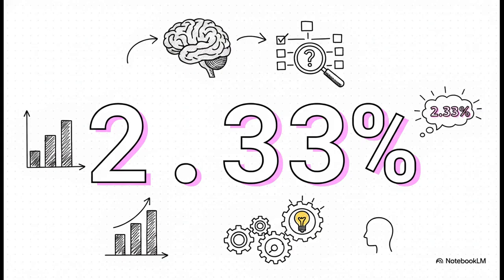And here's a stat I find really fascinating. 2.33%. Now, you might assume this technique is only useful for older, less intelligent models. But researchers found that even for highly advanced models like InstructGPT, this technique still drove an average accuracy improvement of 2.33%. Now, that might sound like a tiny drop in the bucket, but at the absolute cutting edge of AI, squeezing out even a single percentage point of improvement on advanced models is incredibly difficult. It proves that even the smartest models out there benefit from double-checking their work.